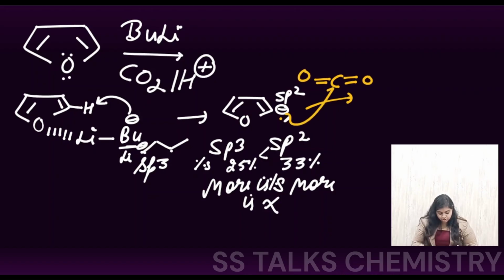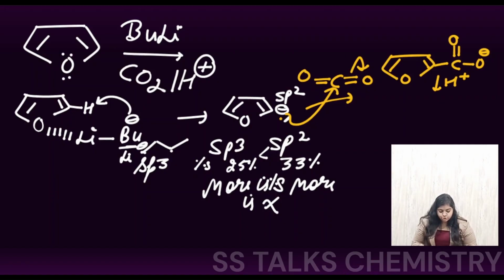This species is going to attack, and this electron density will be shifted. So what we get here is oxygen with the carbon double bond oxygen and the O negative. Now further, the acidic medium is given, so protonation of this O negative will occur, and at the second position your acid will be formed.